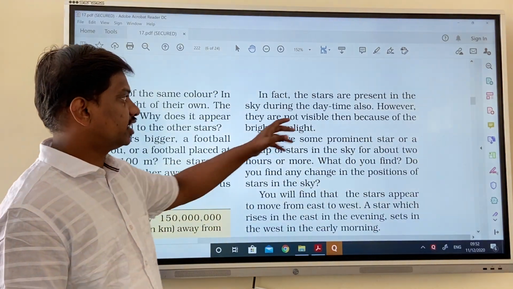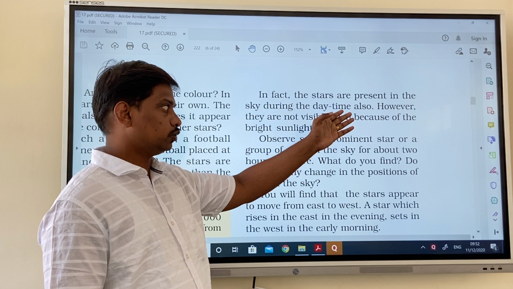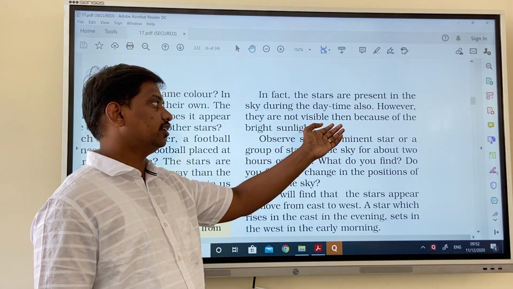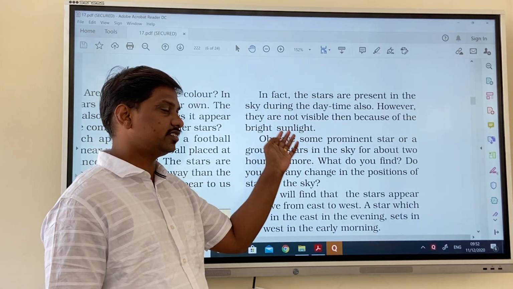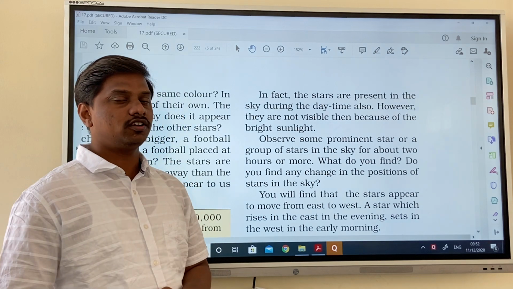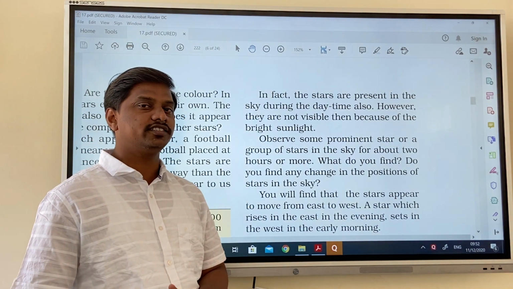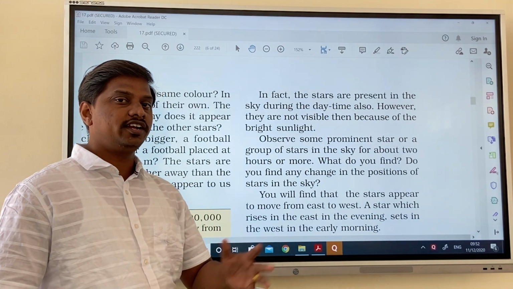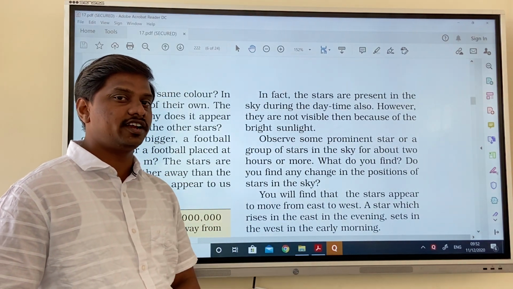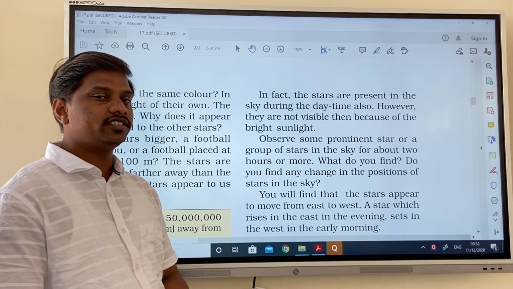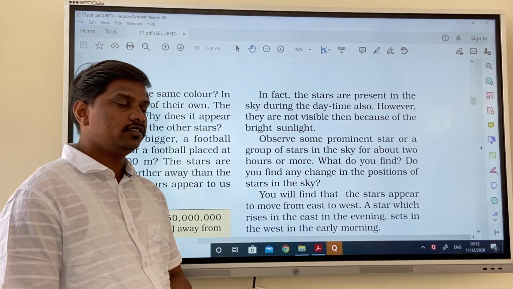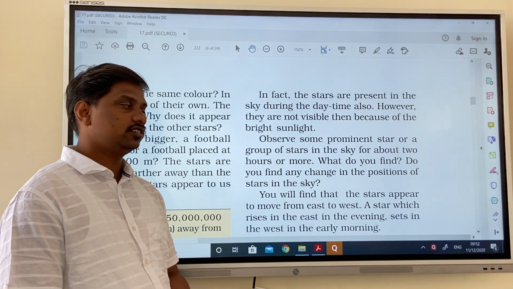In fact, the stars are present in the sky during the daytime also. However, they are not visible then because of the bright sunlight. So stars are not only present at night, but they are also present in the day. We can't see them in the day because the sunlight is much brighter than the other star lights. So that's why we can only see the stars at night.